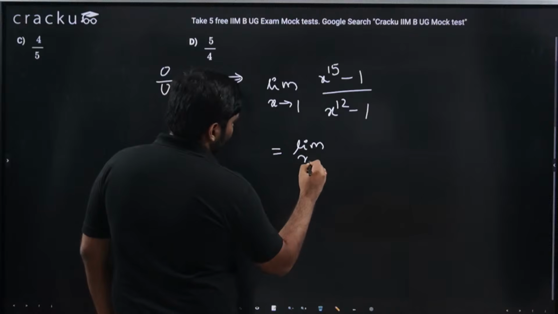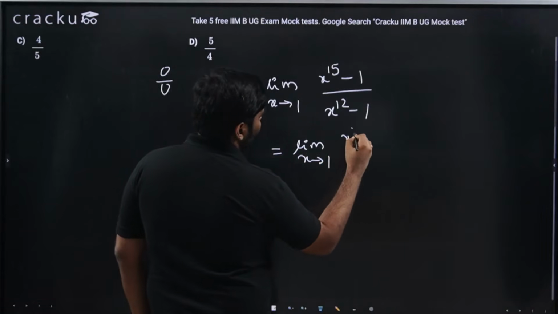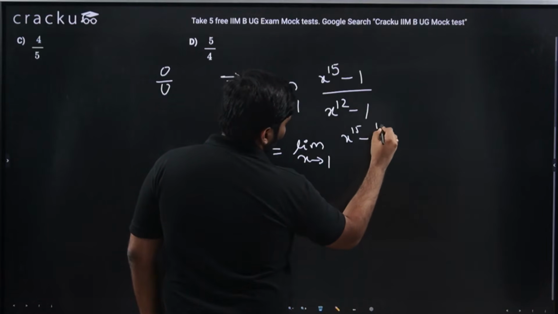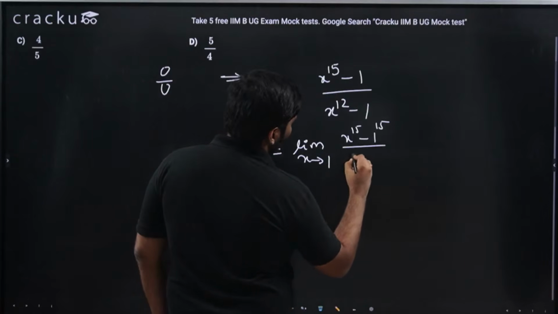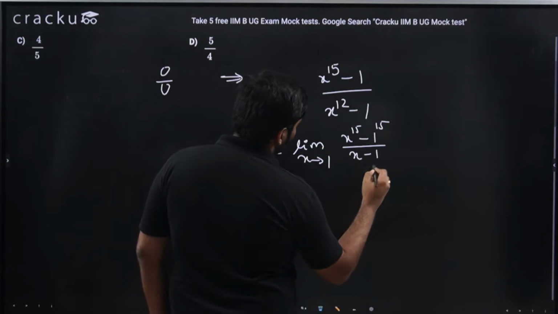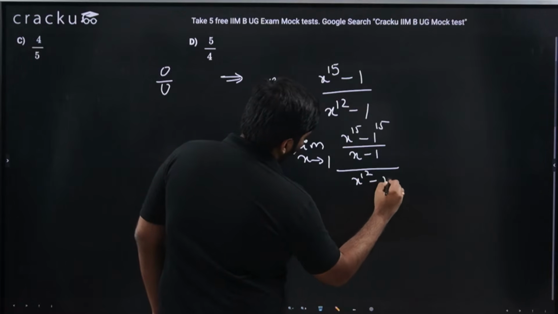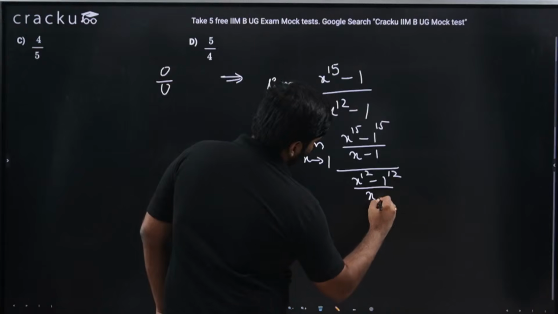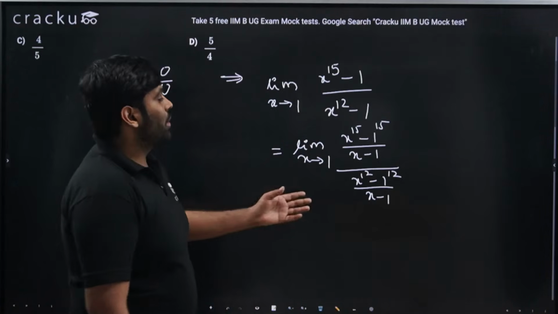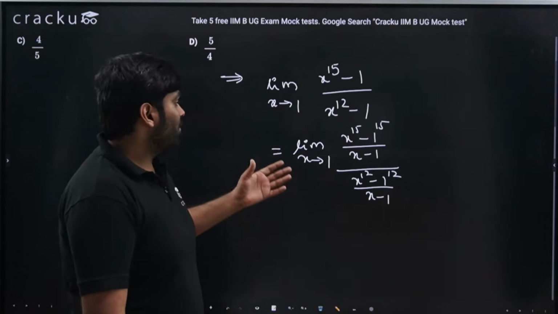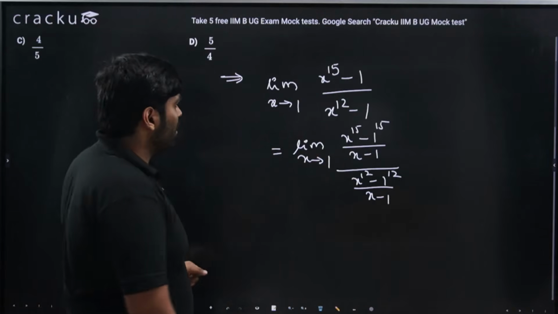So see how I could write this in this way. Limit x tends to 1, x power 15 minus 1. 1 can be written as 1 power 15, there should be no issue. Divided by x minus 1, whole by again x power 12 minus 1 power 12 divided by x minus 1. This doesn't change my function as such, neither its domain.